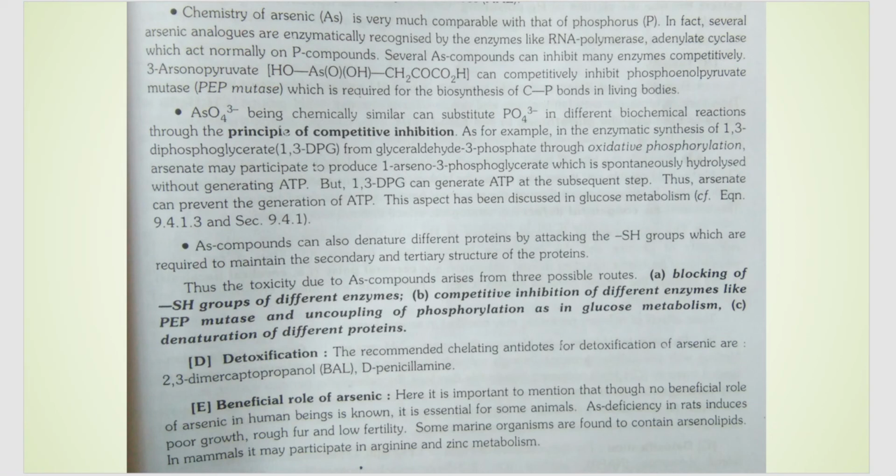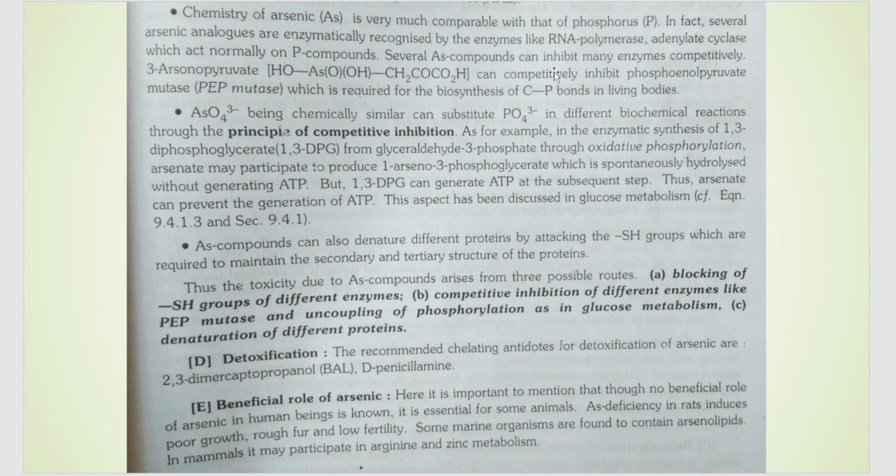Next, arsenic can also interfere in the production of ATP. How does this happen? Oxides of arsenic have a similar structure compared to oxides of phosphate. In order to synthesize ATP, oxidative phosphorylation of glyceraldehyde 3-phosphate to 1,3-DPG should occur.